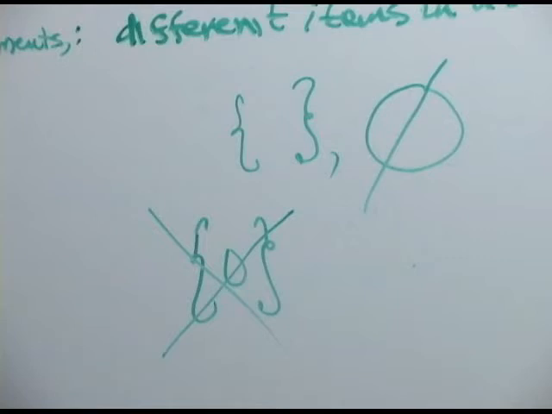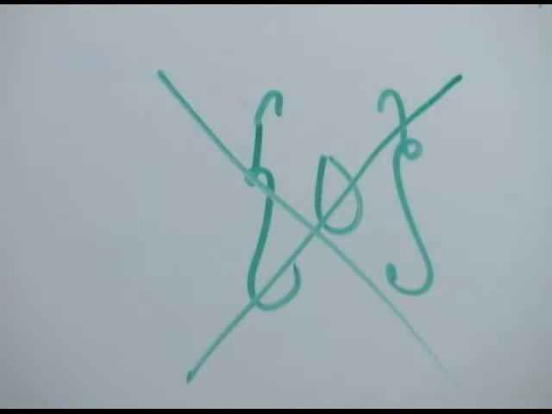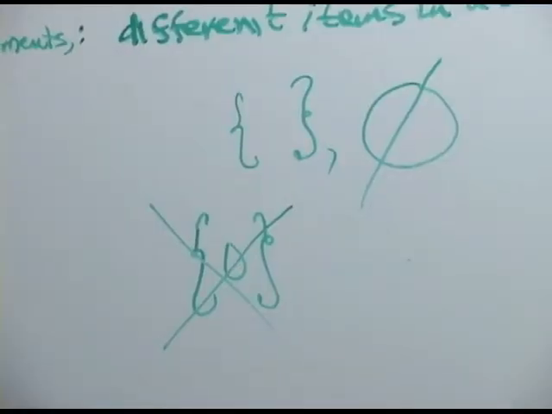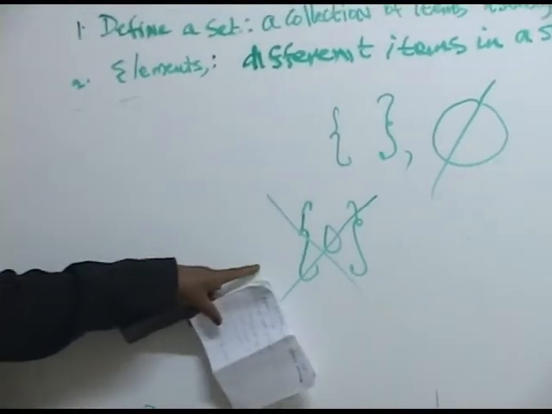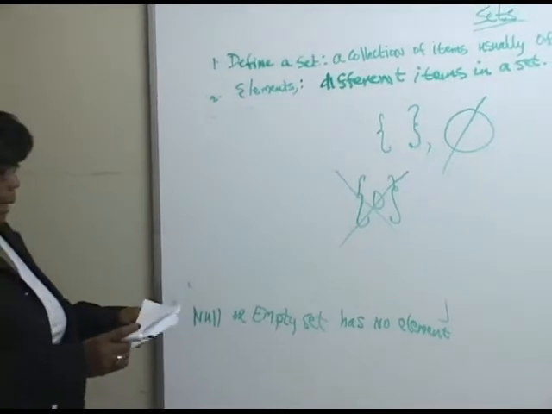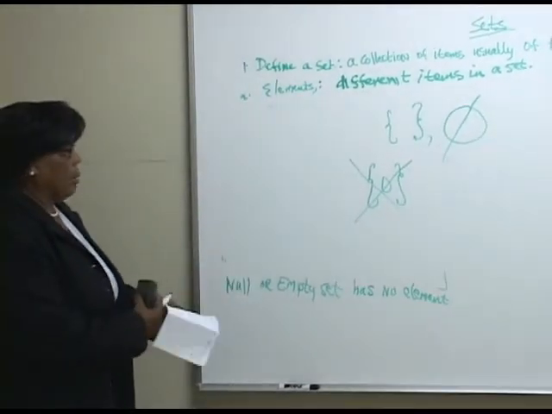Putting 0 in set notation does not mean an empty set. An empty set has a curly bracket with nothing in it, or you write something like an O and you cross it. But if you ever write this, then that is wrong. So from the beginning, please note that.